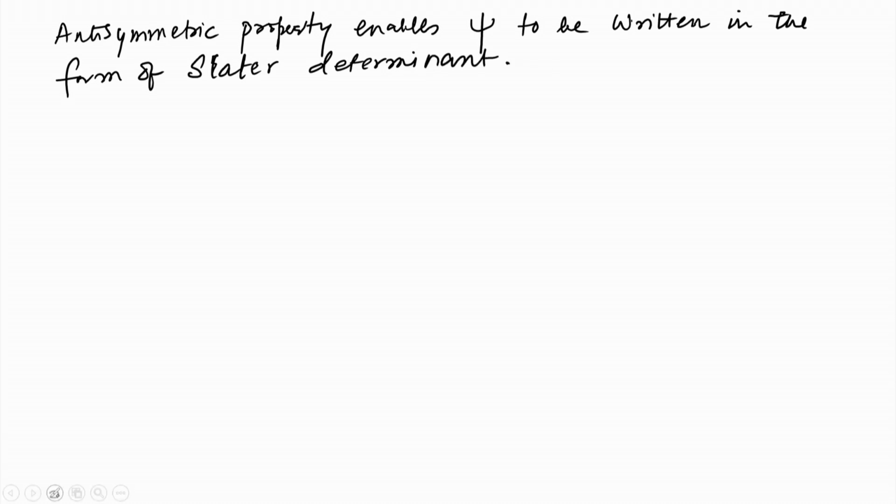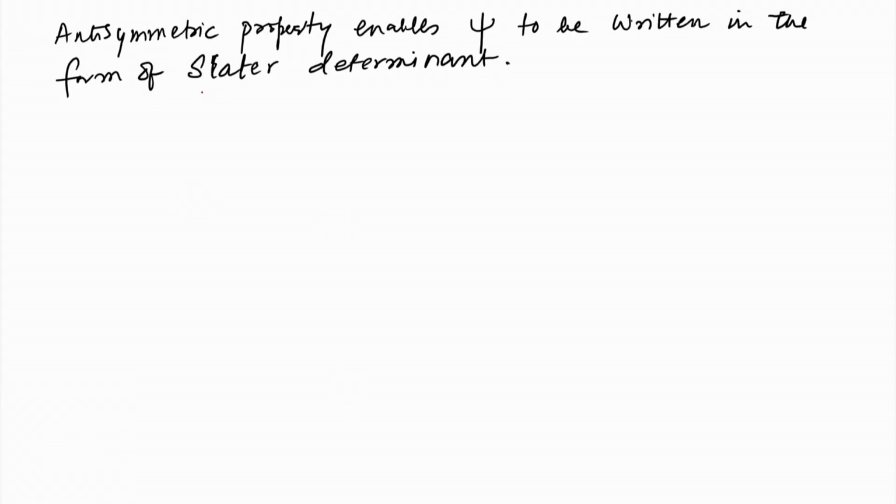Okay. So, what are Slater determinants? They are the following: the wave function is written in terms of matrices, and we know that if we interchange a row or a column with another, the determinant picks up a negative sign, and this is exactly what is required for the wave function of a many particle Fermi system.